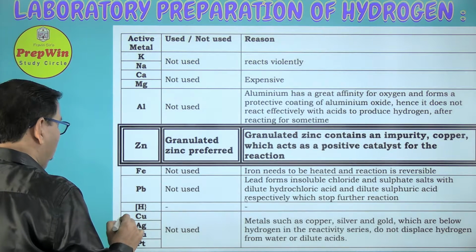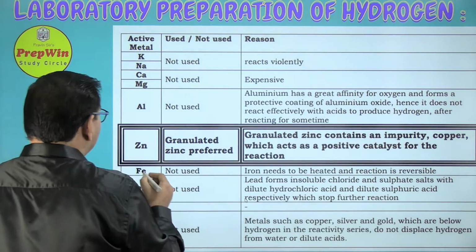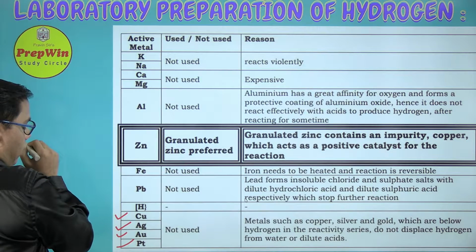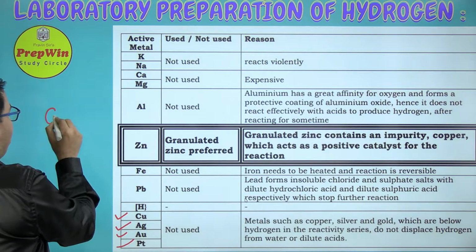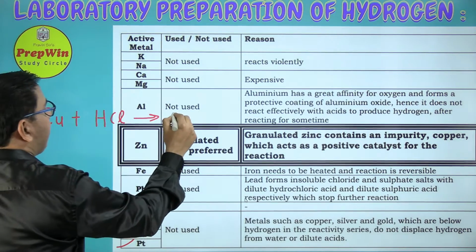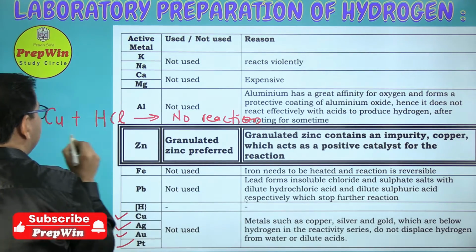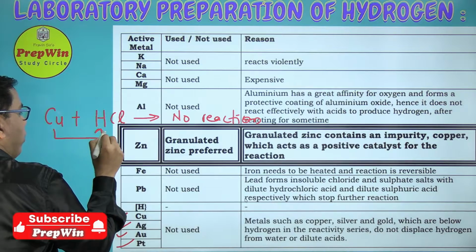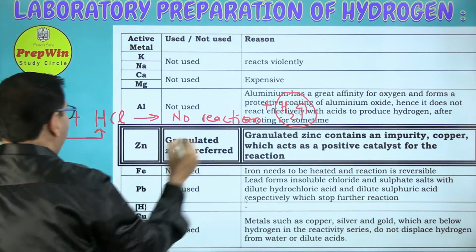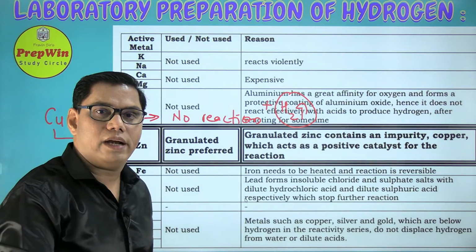Sir, okay, what is the problem with copper, silver, gold, platinum? So these are the metals below the hydrogen. Let me take an example. Suppose I take a metal like copper and react with HCl, no reaction takes place. Why does no reaction take place? Because this reaction is a displacement reaction. So copper displaces hydrogen so that you can get hydrogen gas. But the power of copper is less than hydrogen as it is situated below the hydrogen.